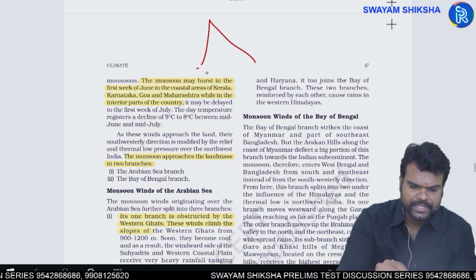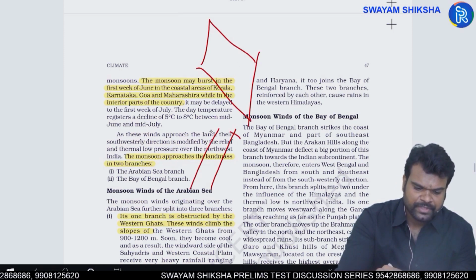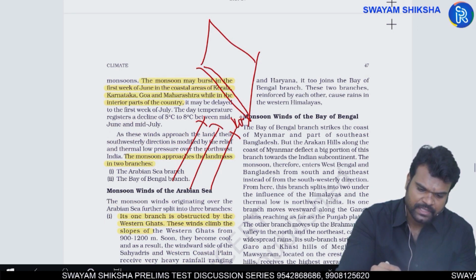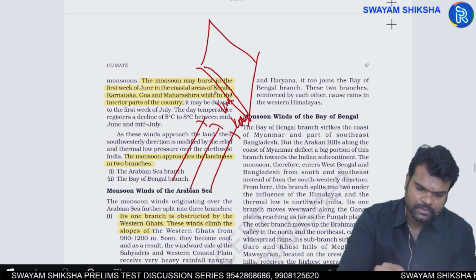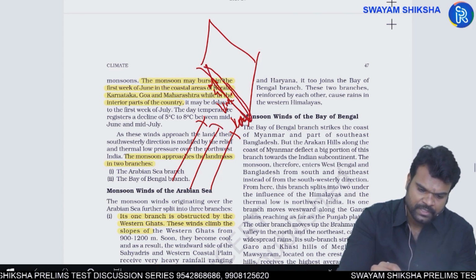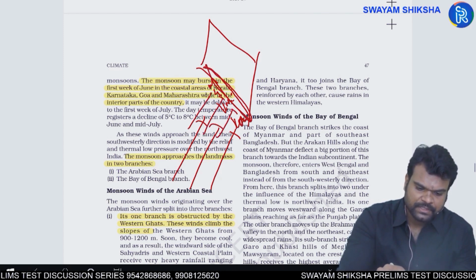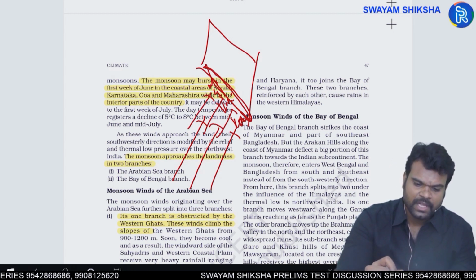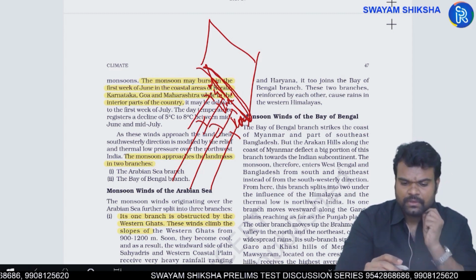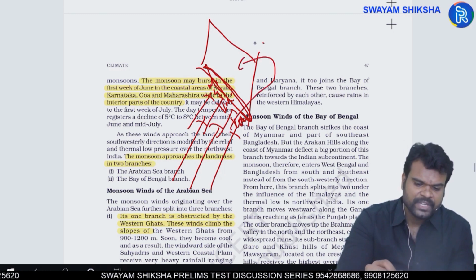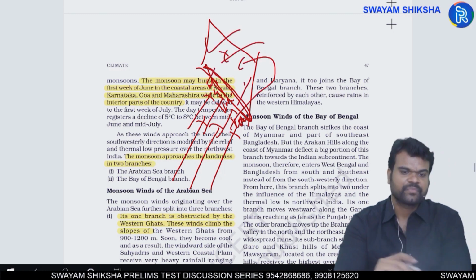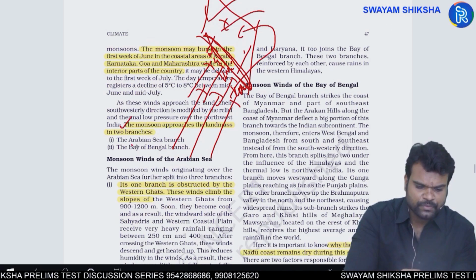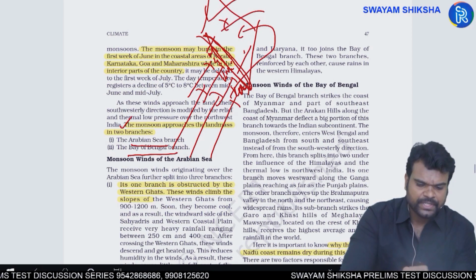When you take India, as they are moving from Indian Ocean region, first, the west coast of India, especially Kerala, Karnataka, Goa, and Maharashtra, experience the onset of these monsoons for the first time in the first week of June. Okay, and by the second week or the third week of June, more or less, they will be able to cover entire India. Okay, these southwest monsoons are categorized into two branches. One is the Arabian branch, and the next one is the Bay of Bengal branch.